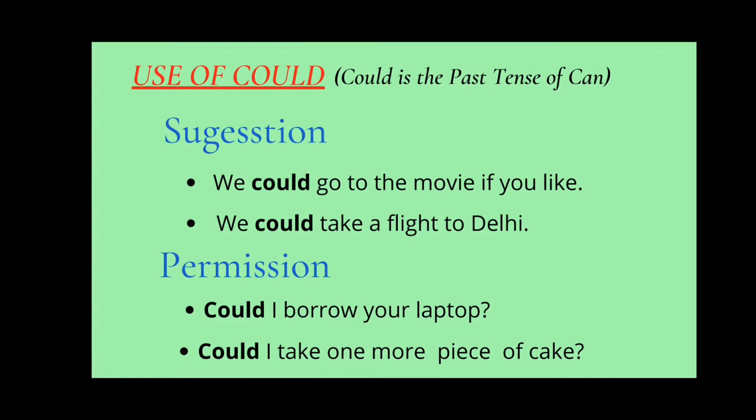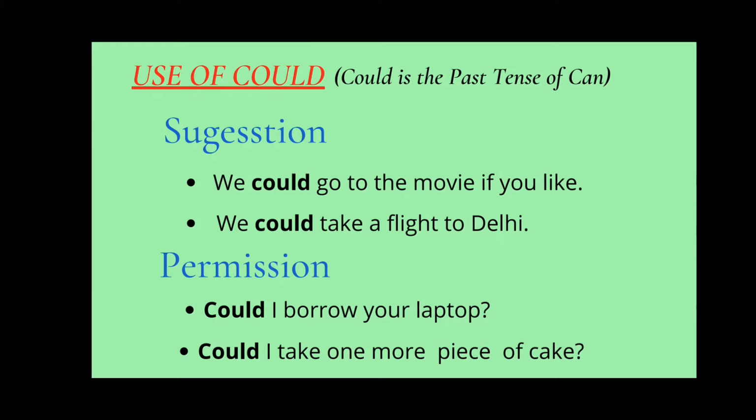Now the use of could in giving a suggestion. We could go to the movie if you like. In this sentence, you are with your friend who is getting bored and you are giving your friend a suggestion that we could go to the movie if you like. You are suggesting to him. We could take a flight to Delhi. In both of these sentences, you are giving a suggestion to the person.